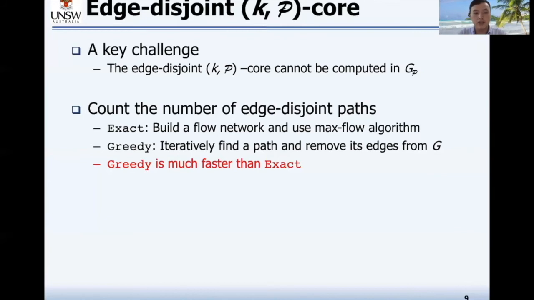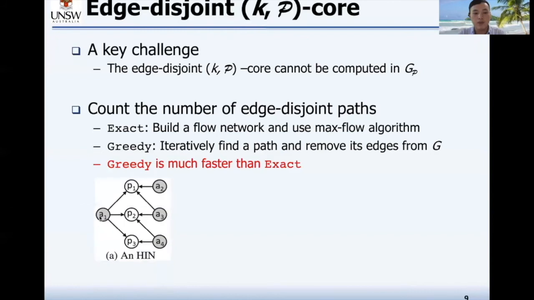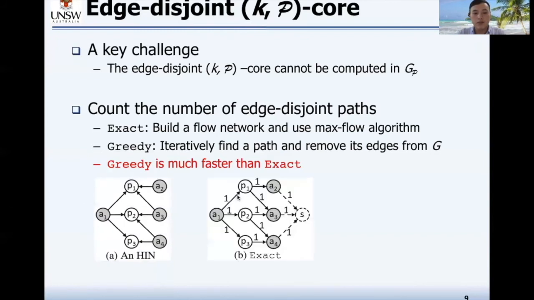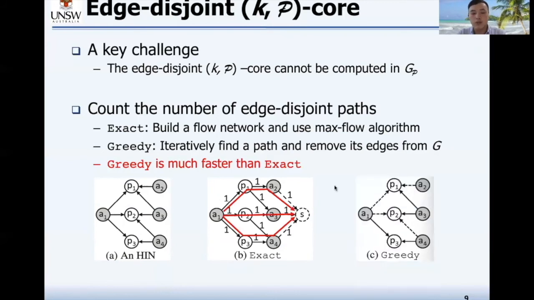So you can see that the greedy algorithm is much faster than the exact one. Here is an example. Suppose the metapath is APA. For the exact algorithm, we will build a flow network like this, and then we will find that there are 3 edge-disjoint paths. Well, if we use the greedy algorithm, we may find only 2 such paths.